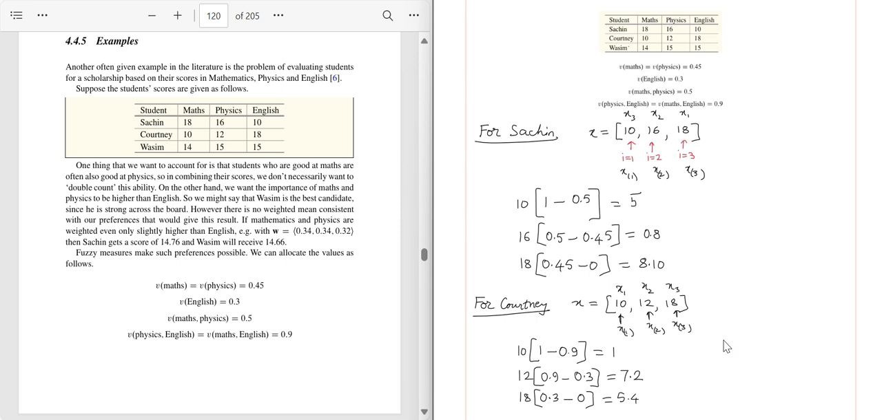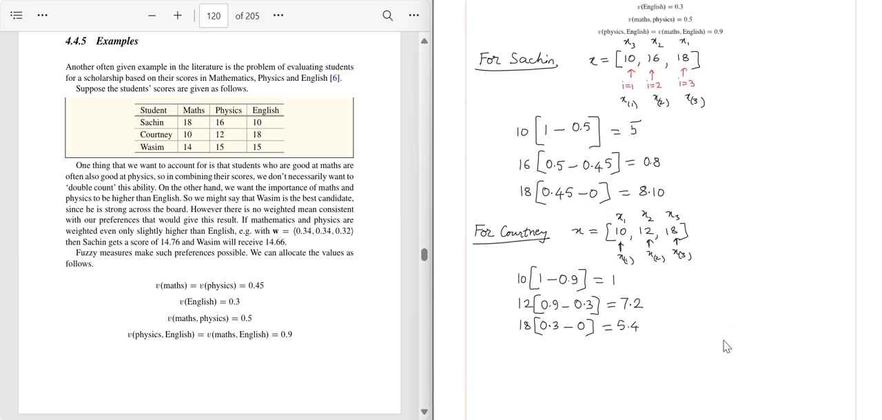So for Courtney, these are the three terms. Oh, we did not add it for Sachin. So for Sachin, it will be 5 plus 0.8 plus 8.1, correct? And for Courtney, it is 1 plus 7.2 plus 5.4. So what do these two sums yield? 5 plus 8.1 is 13.1, 13.1 plus 0.8 is 13.9.